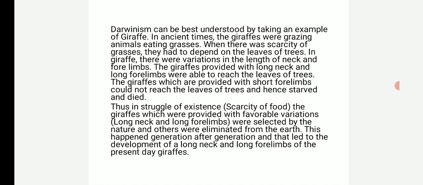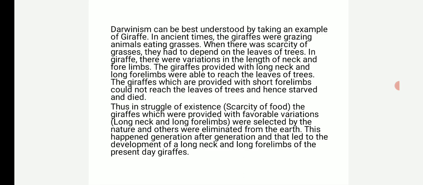Darwinism can be best understood by taking an example of the giraffe. In ancient times, the giraffes were grazing animals eating grasses. When there was a scarcity of grasses, they had to depend on the leaves of trees. In giraffe, there were variations in the length of neck and forelimbs. The giraffes provided with long neck and long forelimbs were able to reach the leaves of trees. The giraffes which were provided with short limbs could not reach the leaves of trees and hence starved and died.